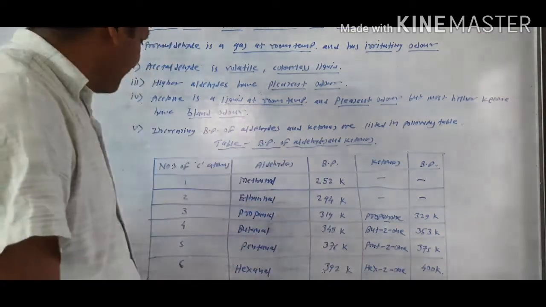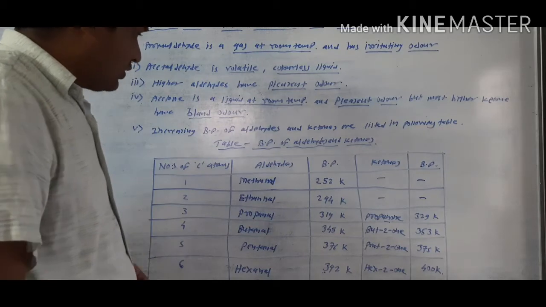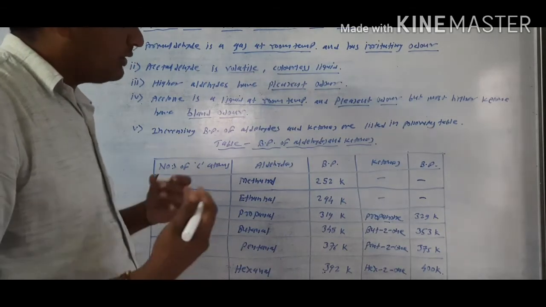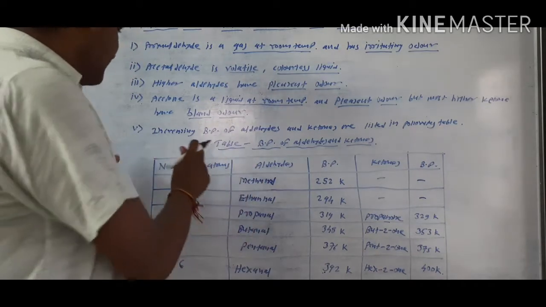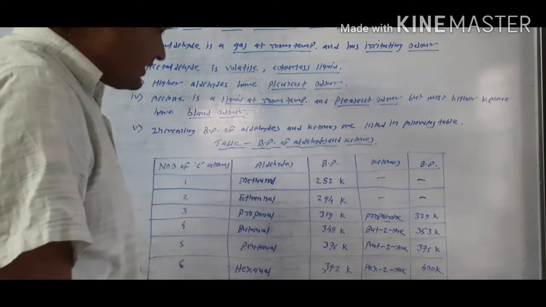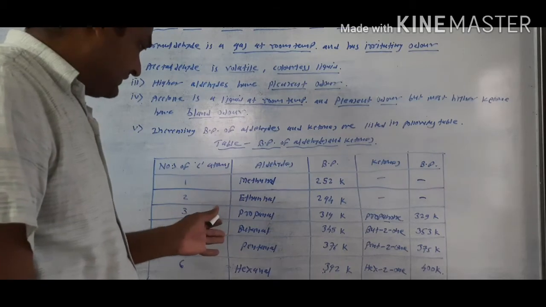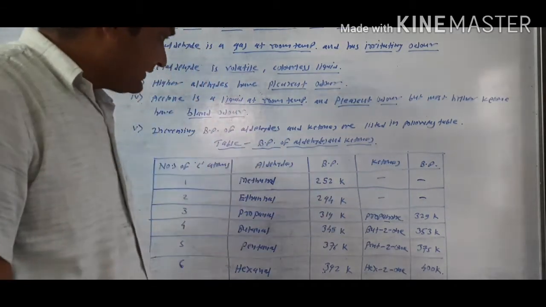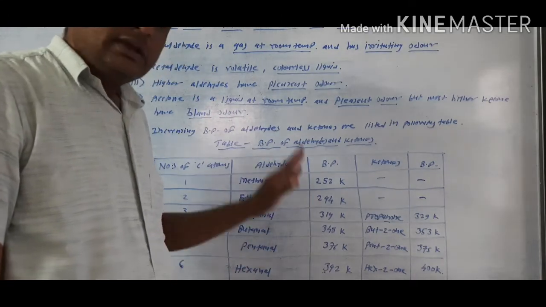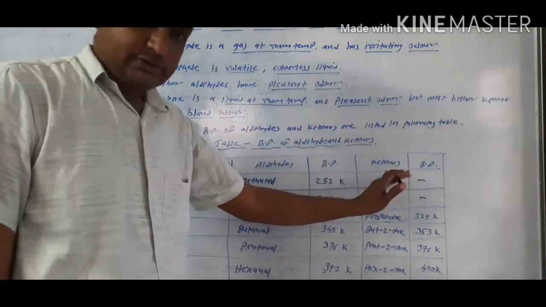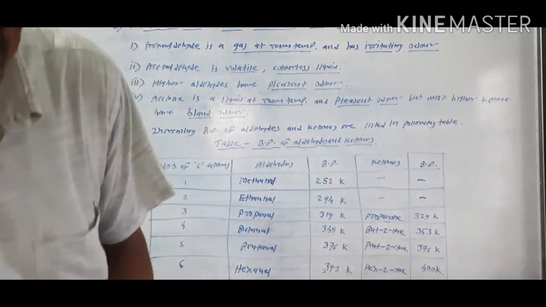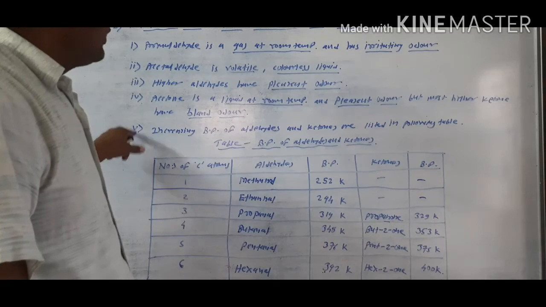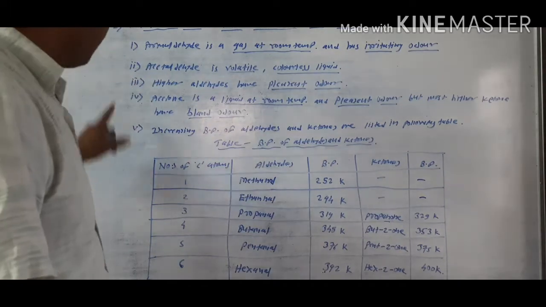Here it is the notable thing in these tables. You have to decide the order of the boiling points of the following aldehydes and ketones. At that time this table will be utilized. As the number of carbons increases in the series, the aldehydes and also ketones will also have an increasing boiling point. This is the most important topic in the physical state and boiling point of the aldehydes and ketones.